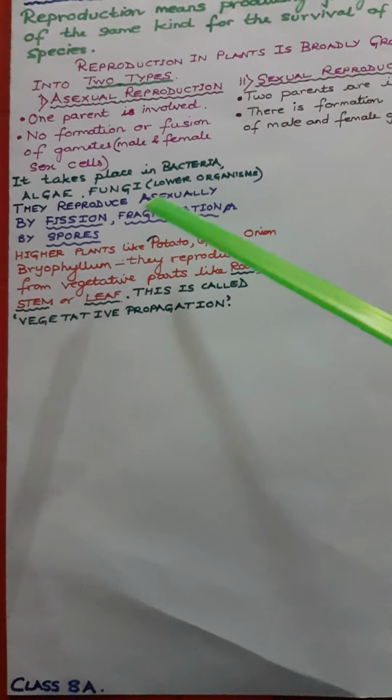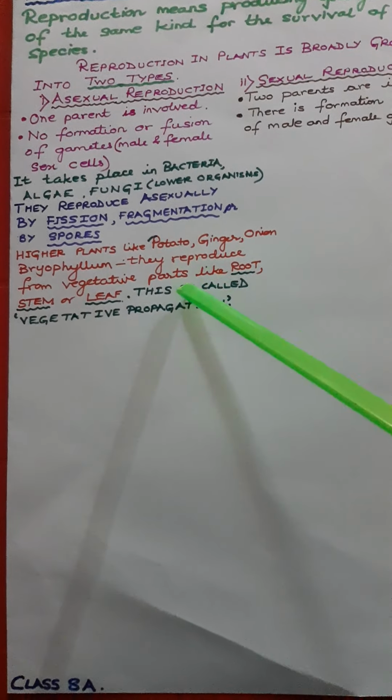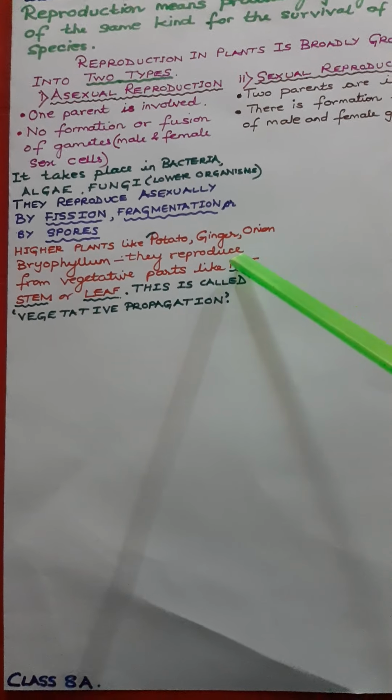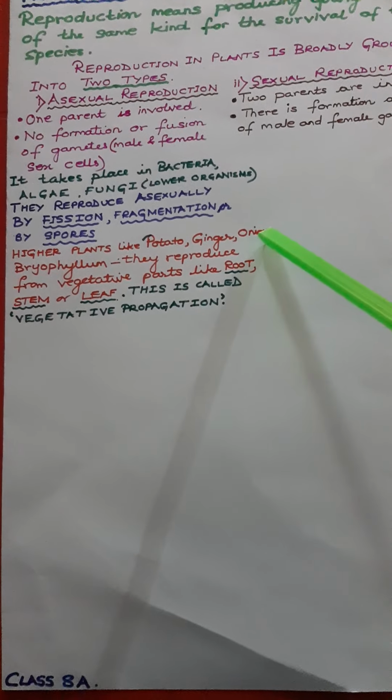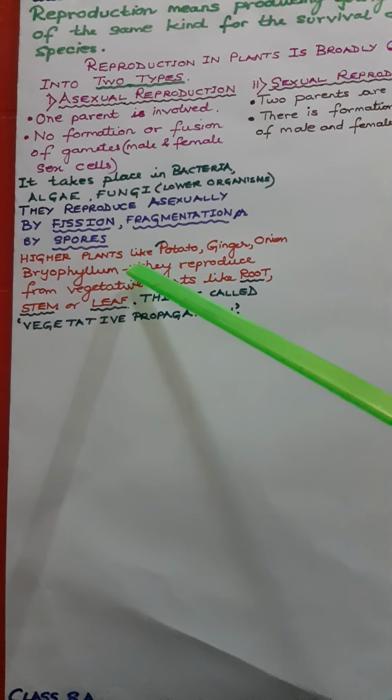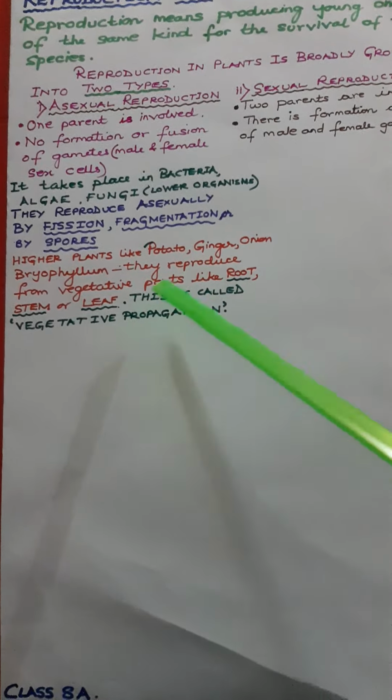So this type of reproduction happens in the lower groups, whereas in the higher plants like the potato, ginger, onion, bryophyllum, okay, these are all plants. They reproduce from vegetative parts. Now, what are vegetative parts? Root, stem, leaf. These are called the vegetative parts. Okay.